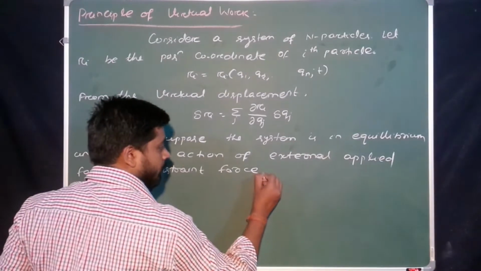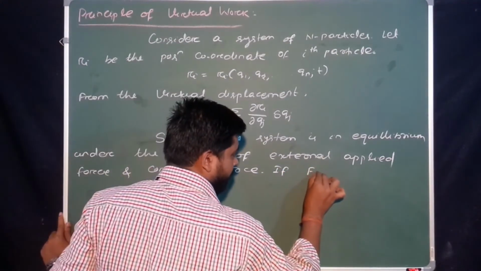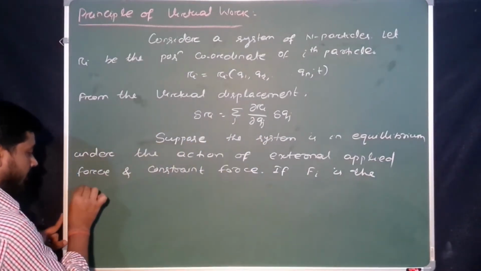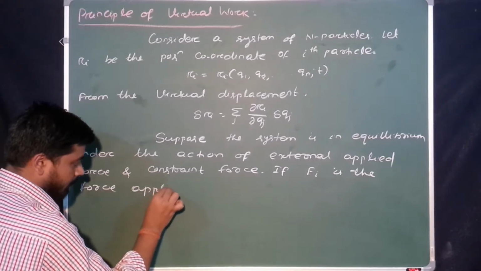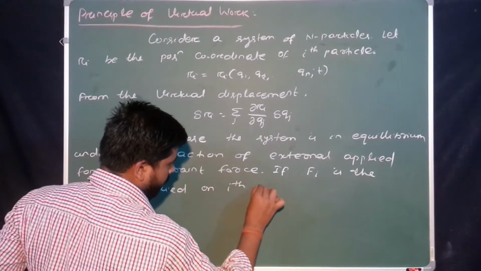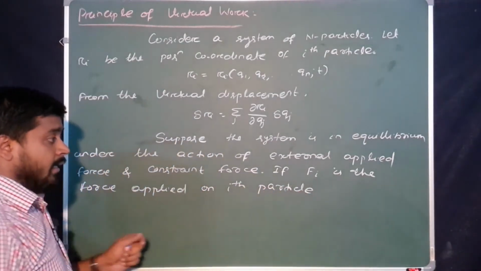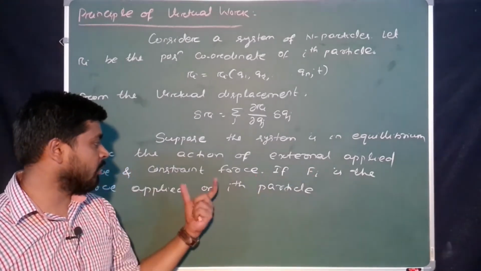Then what you got? If Fi is the force applied on the ith particle, just see this: Fi consists of both external applied force and constraint force.